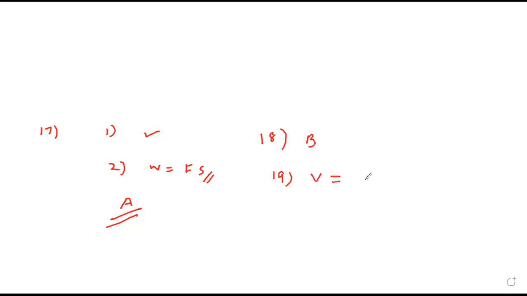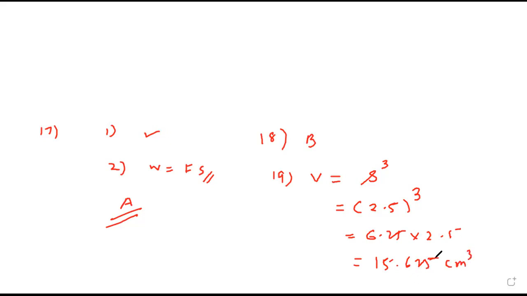Perfectly right. 2.5 cube is 6.25 into 2.5. That will become 15.625. This much you got first?